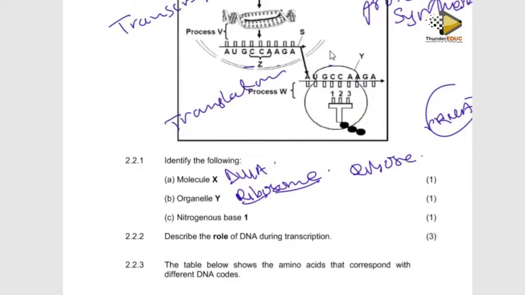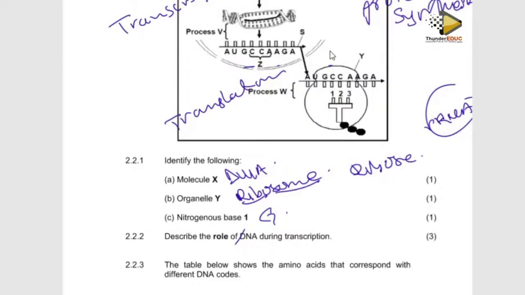All right. Nitrogenous base 1. Where is nitrogenous base 1? Nitrogenous base 1 is here. If this is cytosine, then definitely this is going to be guanine. Then they are saying describe the role of DNA during transcription. You define what transcription is, formation of messenger.